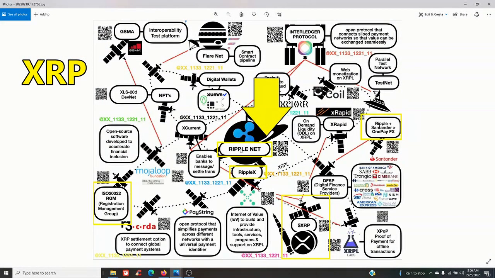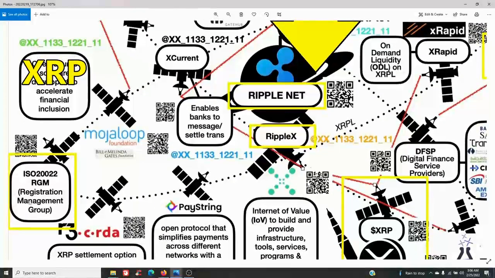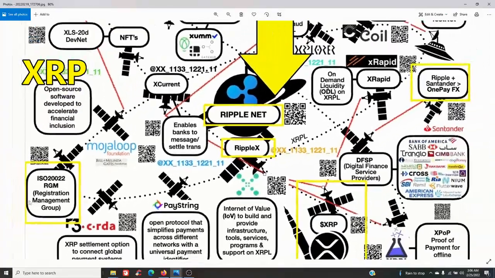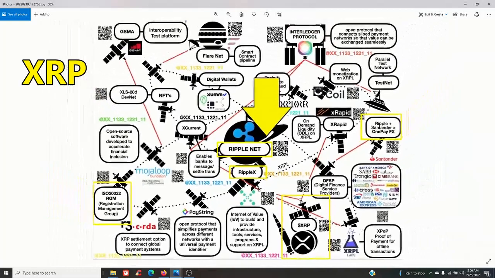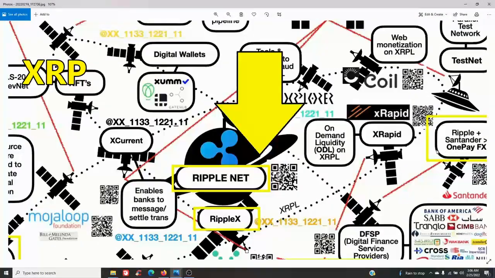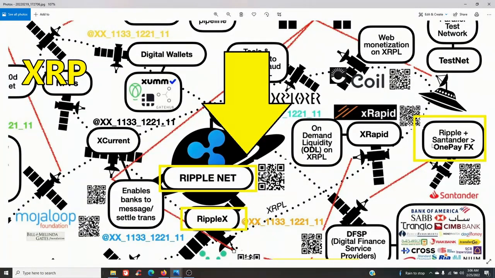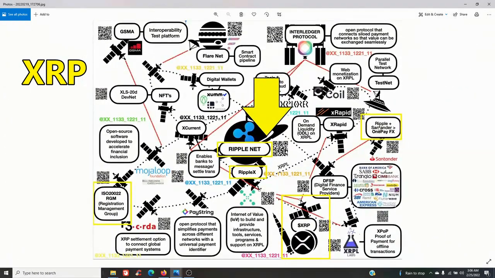Here you have your RippleNet XRP screen ecosystem layout. So you've got Ripple in the center here. You've got the ISO 20022 RGM registration management group over here. You've got your XRP coin down here. You've got your Ripple Santander One Play FX over there. Lots of information. Pause the screen if you need more time to read.